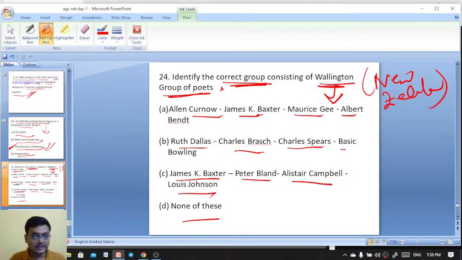Okay, here it is C. It is also C, option 24C: James K. Baxter, Peter Bland, Alistair Campbell, and Louis Johnson. And here's the explanation you see.